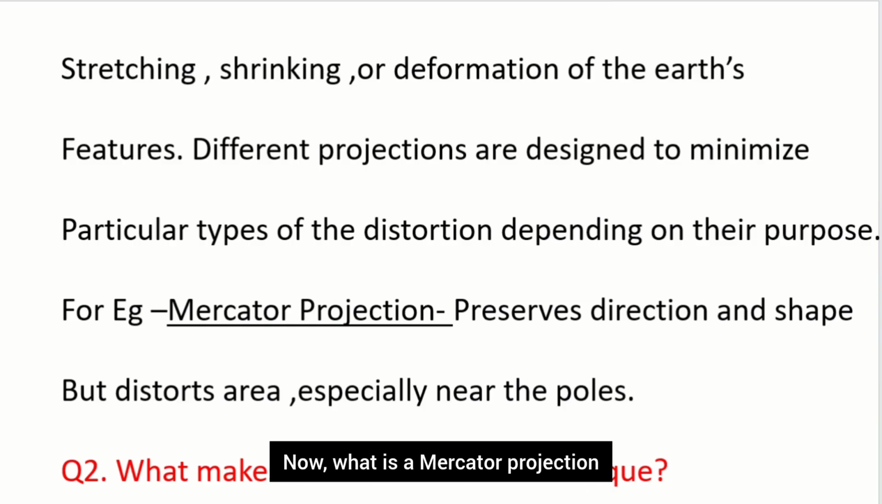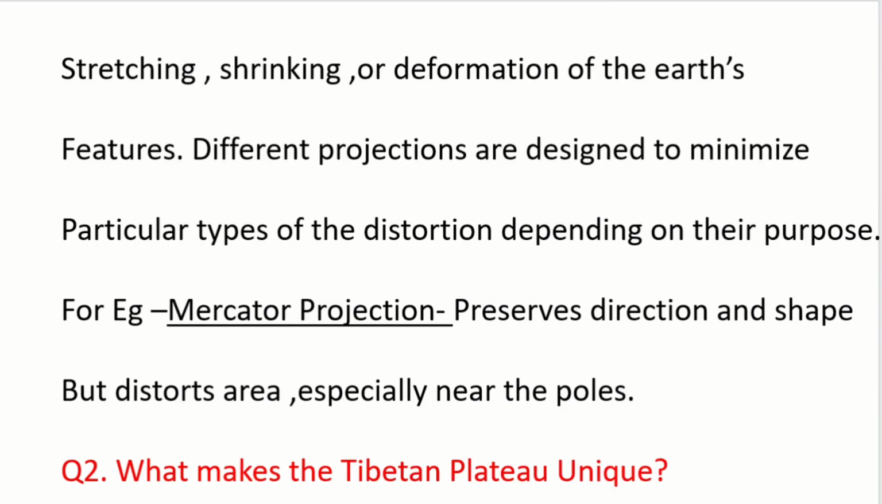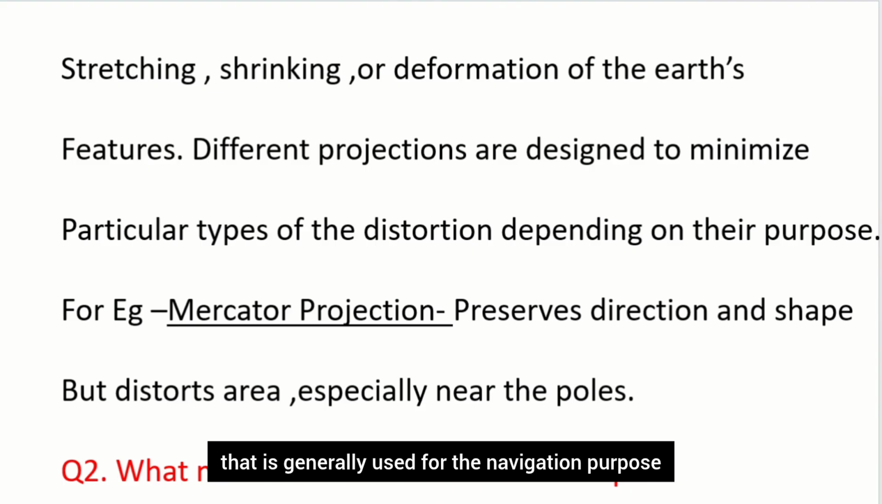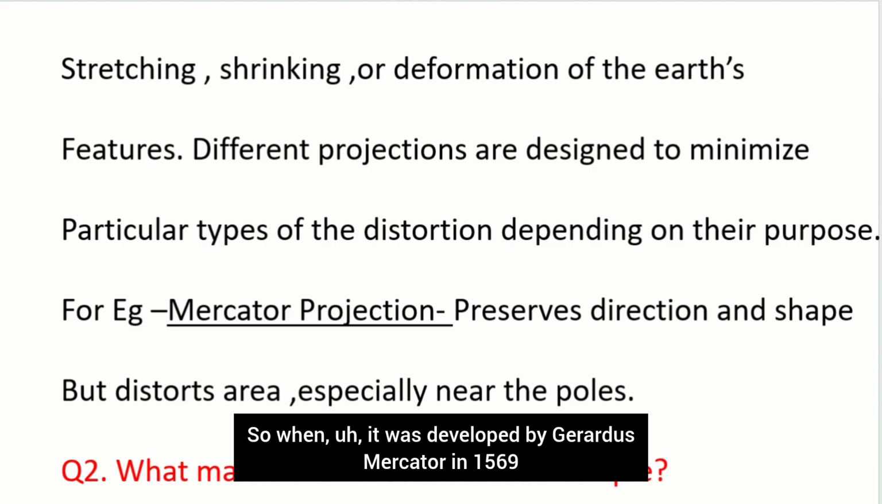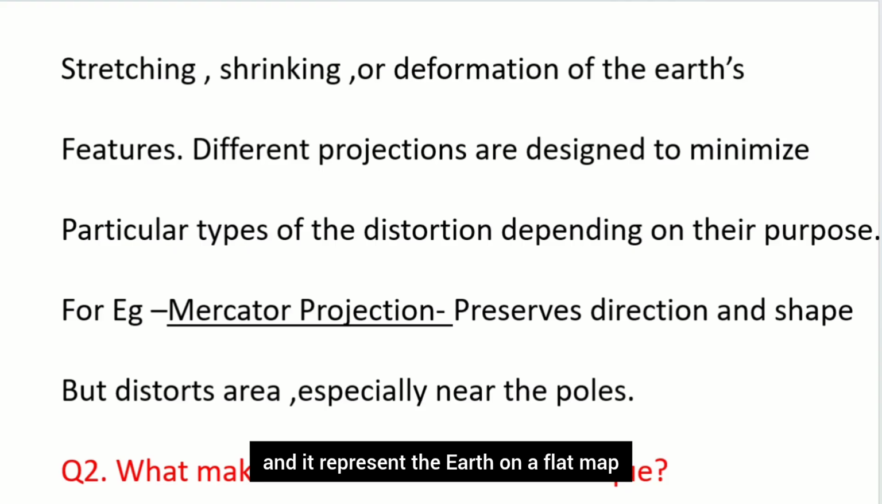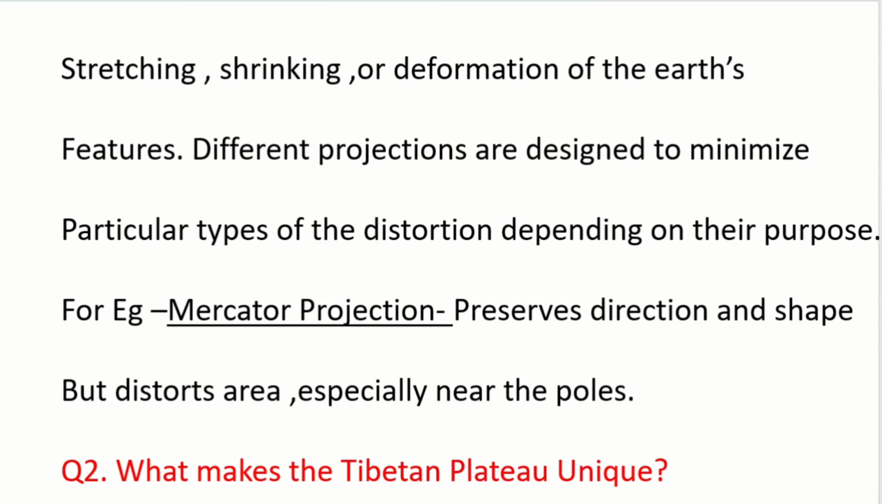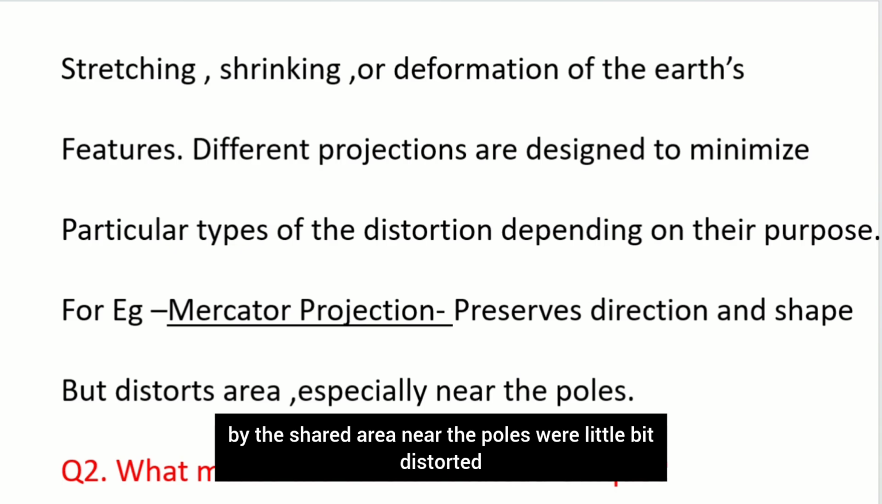Now what is a Mercator projection? It is a type of cylindrical map projection that is generally used for navigation purposes. It was developed by Gerardus Mercator in 1569 and it represents the earth on a flat map while preserving direction. However, while the direction was preserved, the shape and area near the poles were a little bit distorted.